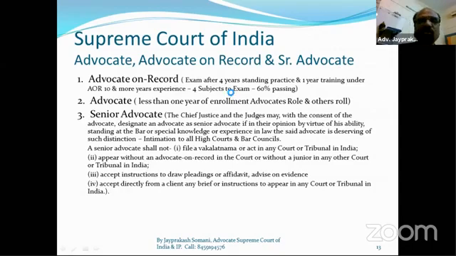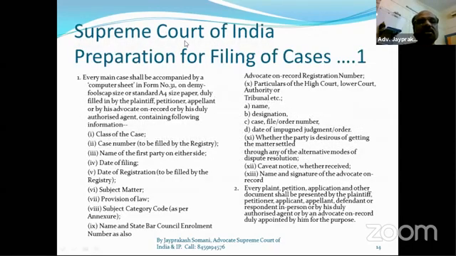Now I have to rush. This is the preparation of filing. When you give the filing, there is form 31. I will show you this form, all the forms, in that handbook of procedure. These columns are very important, so you have to fill these columns properly.